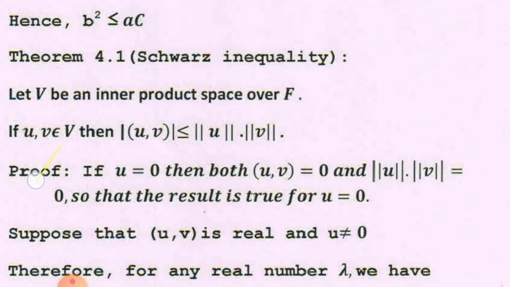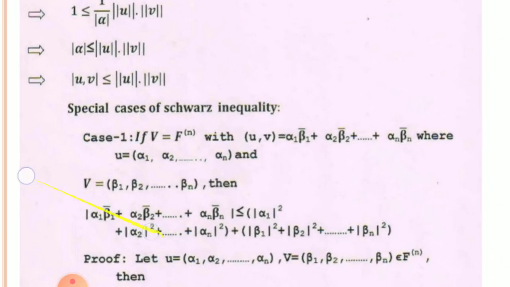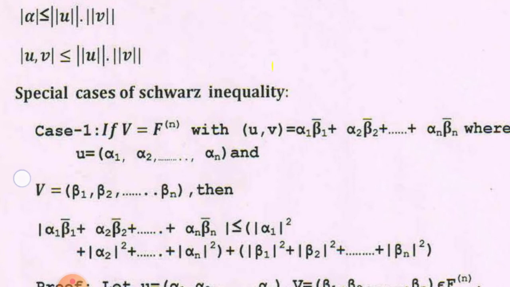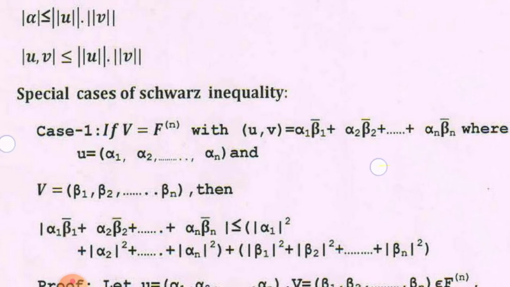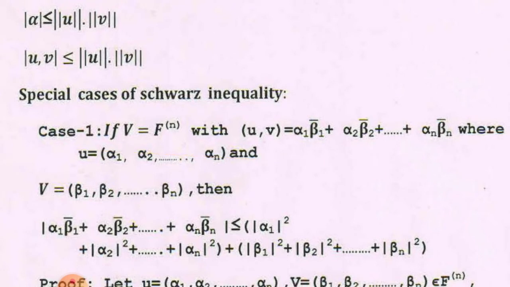Then there are some special cases of the Cauchy-Schwarz inequality which you have to remember. First case, if V is equal to Fn, n dimensional inner product space with inner product uv equal to alpha 1 beta 1 bar plus alpha 2 beta 2 bar plus and so on alpha n beta n bar, where u is the n dimensional vector alpha 1, alpha 2, up to alpha n, and small v is also an n dimensional vector beta 1, beta 2, up to beta n.